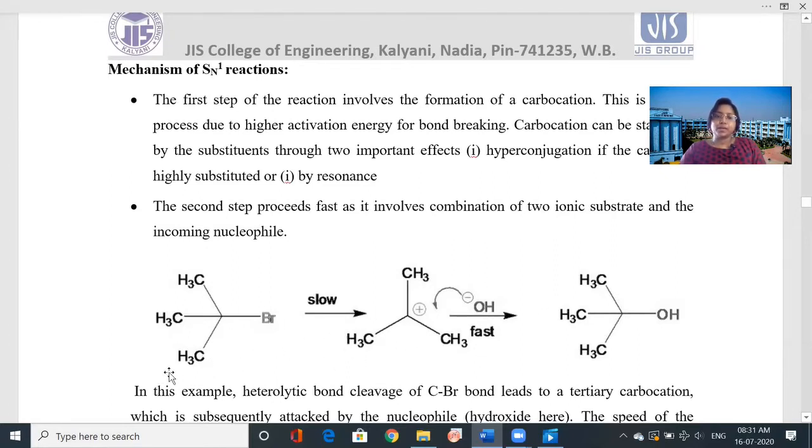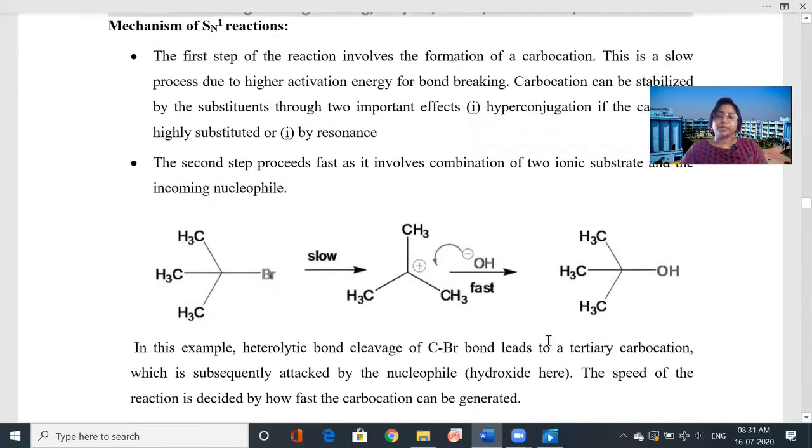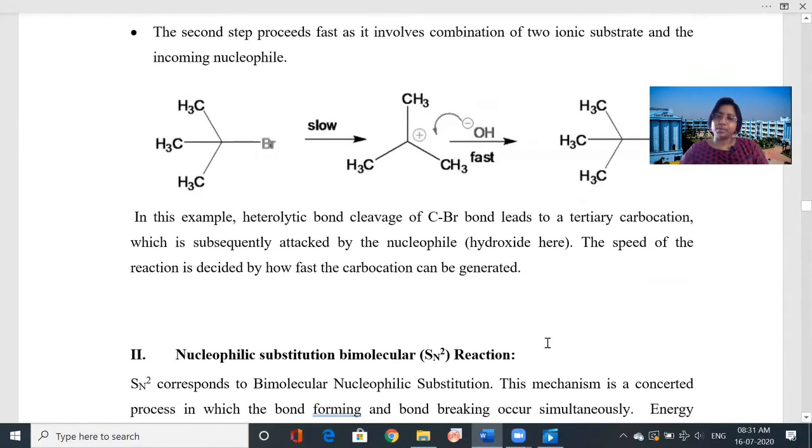First, it becomes a positive ion, a carbocation. Then it is attacked by OH. In this way it occurs. This is the two-dimensional representation.